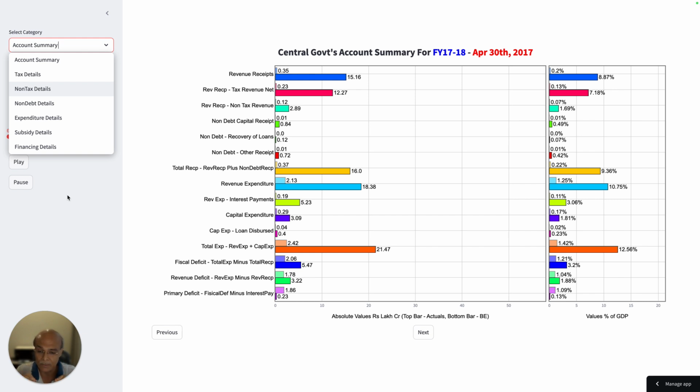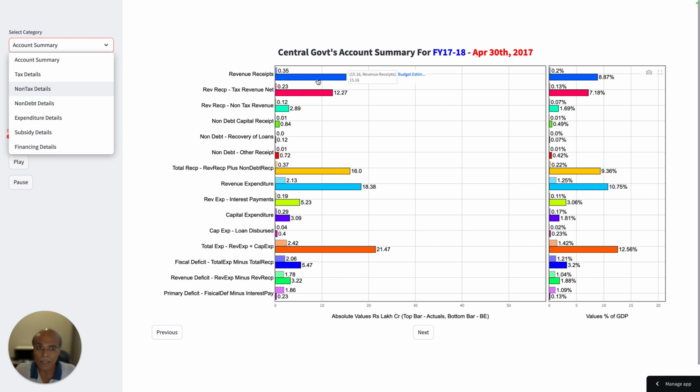What is it that we are going to focus on? How this budget is different from the earlier budget which was announced in February 2024, as well as from the budgets which were announced in the earlier years. The viewers and listeners who are interested can go up to FY 17-18. This data is available up to FY 17-18 on a monthly basis.